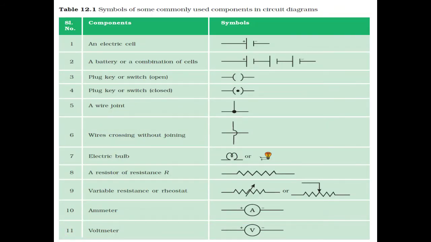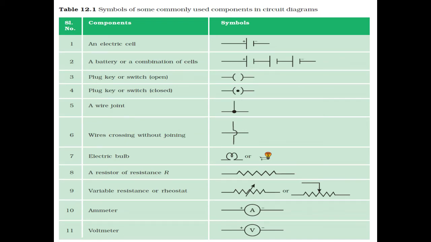This is a table given in your book also, and you must know the meaning of these symbols. An electric cell is represented by these two lines, one smaller and another bigger, with plus and minus. It is showing an electric cell. But if more than one cell is represented, then it constitutes a battery. If we are saying plug key or switch open, then we represent it by this symbol, switch open, or we can say key open, meaning in this case current is not flowing in the circuit.